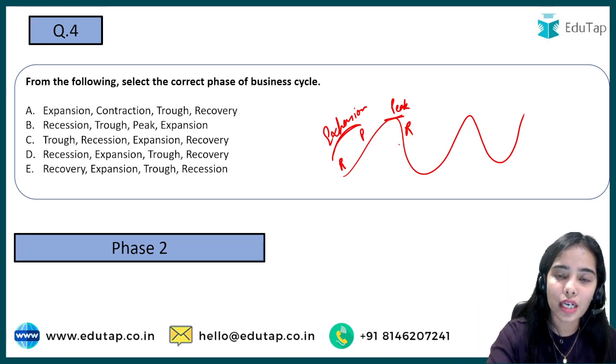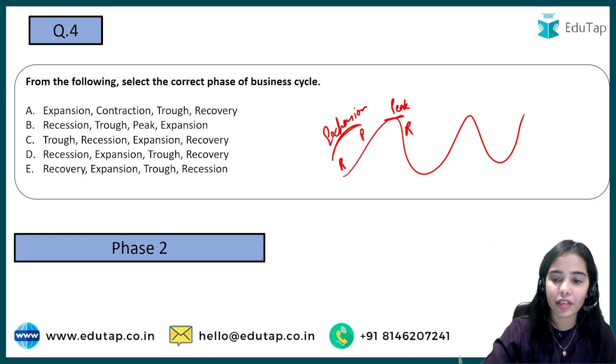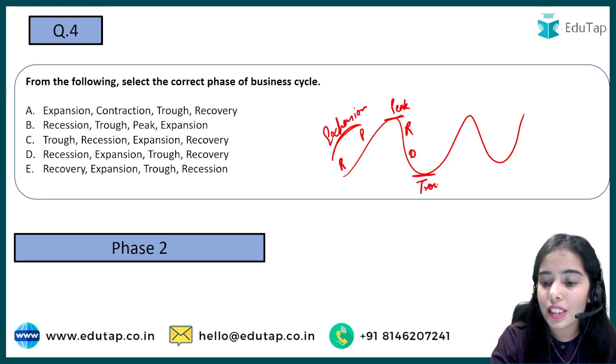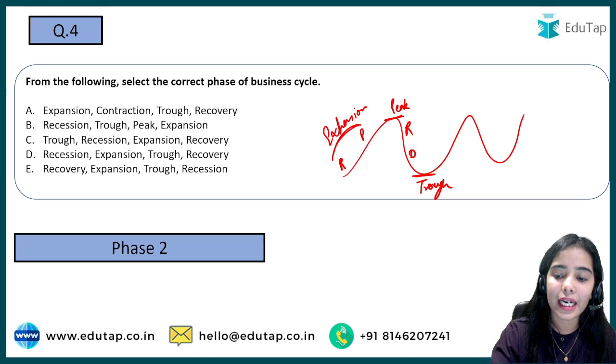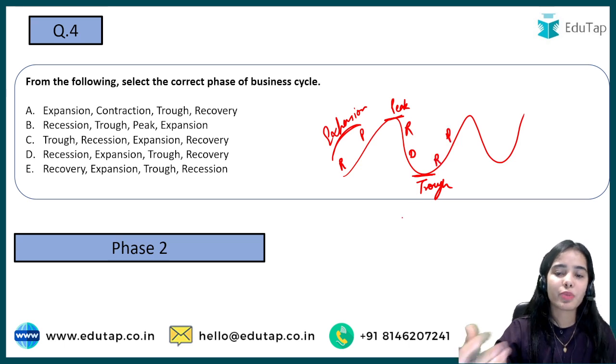Then the recession starts, the downfall and reduction in economic activity starts. Then there is the depression. Then the trough is there, the lowest level of economic activity that can happen in a country. Then the recovery starts, then the prosperity or the expansion starts.